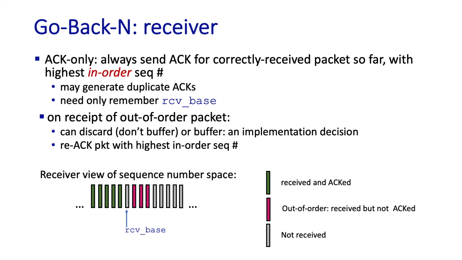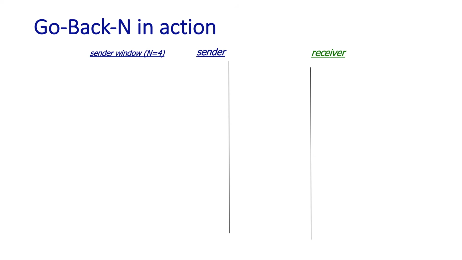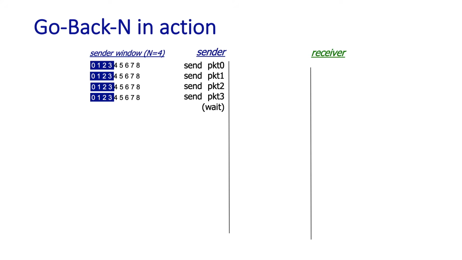Okay, so now let's watch the go-back-N sender and receiver in action. We're going to skip the finite state machine specification for go-back-N. You can check out the book or the PowerPoint to pick that up. So we're going to assume a window size of 4, and at t = 0, the sender sends packets 0, 1, 2, and 3. And shown in this scenario here, packet 2 is going to be lost.